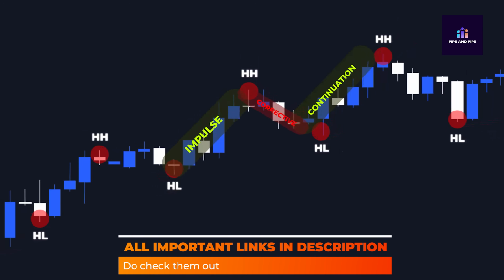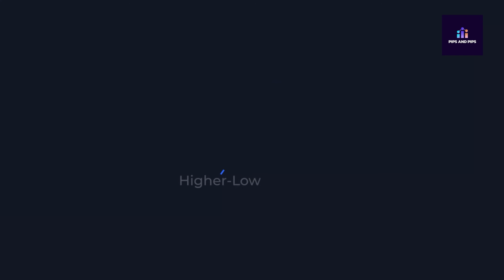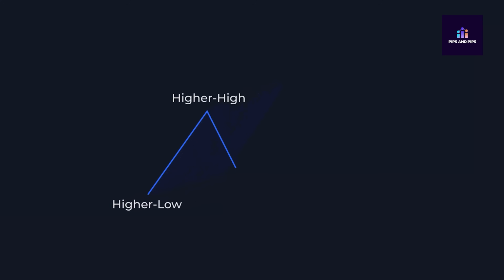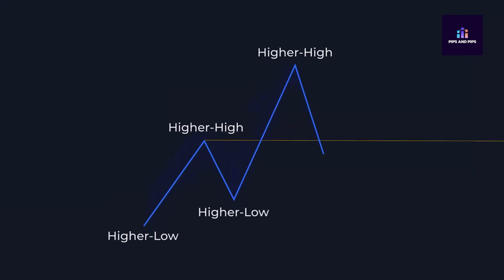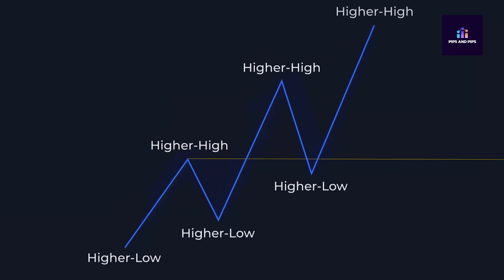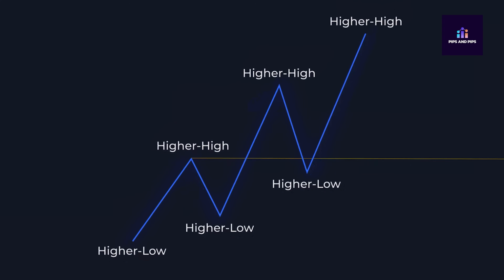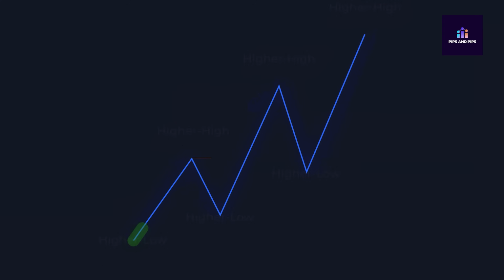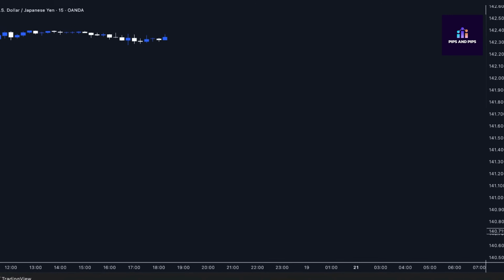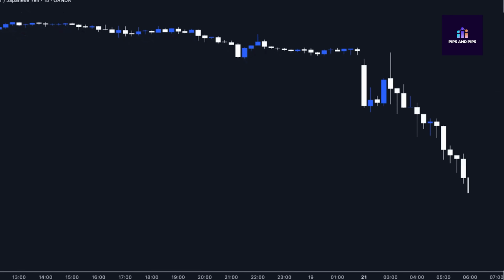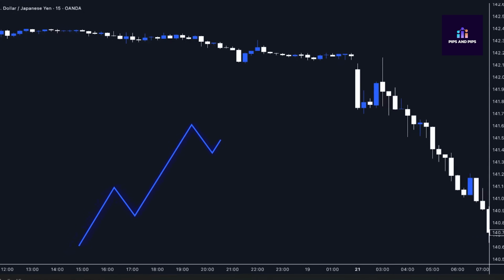So how can we know that the market is really in an uptrend and not moving sideways? So guys, the rule of an uptrend is that if the market breaks above its previous higher high but does not break its previous major low, then the market will still be considered in an uptrend. On an ideal chart, the market creates a clean structure. But in real life, charts behave very differently. You will seldom see such an ideal chart in the market. Most of the time, you will see irregular and messy charts. So do not go by visuals. You only need to check whether the conditions of an uptrend are being met or not.